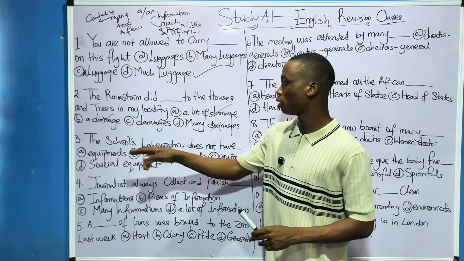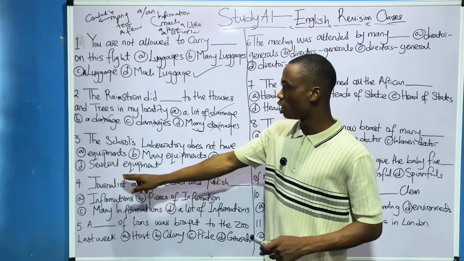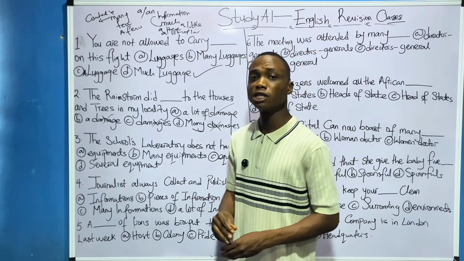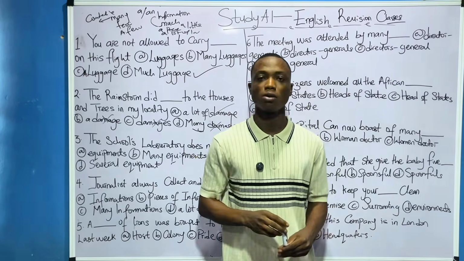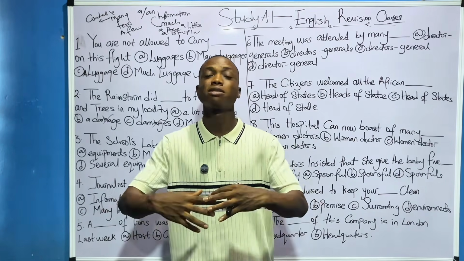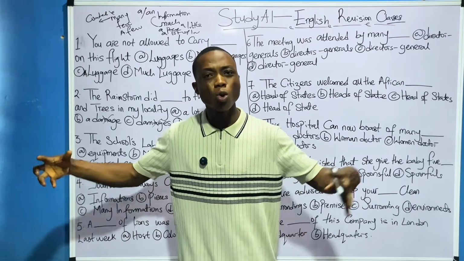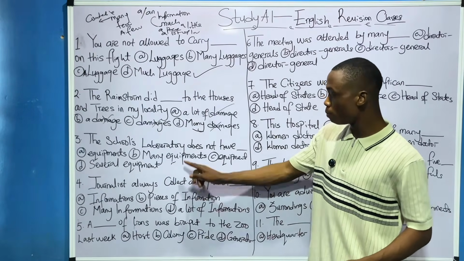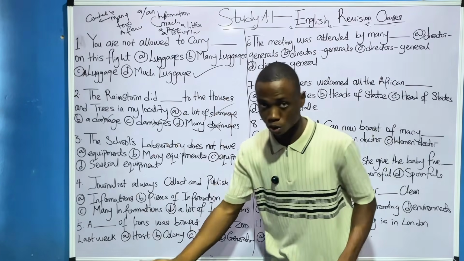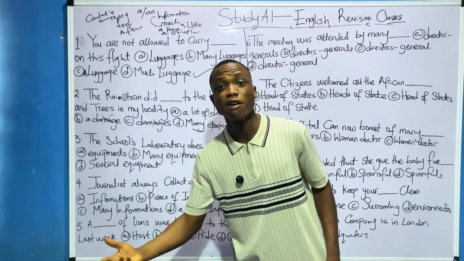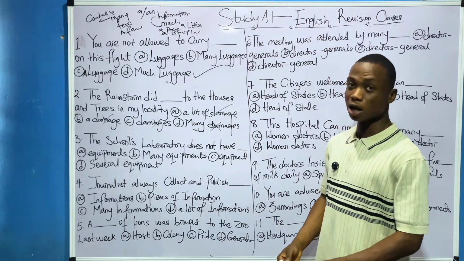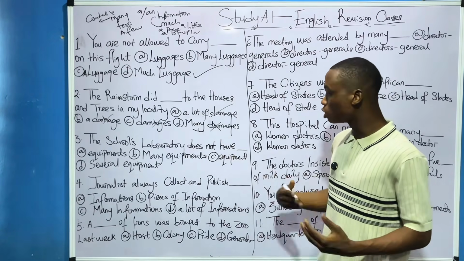Now, question 3. A school's laboratory does not have dash equipment. Equipment, many equipment, several equipment. Tell me, is equipment a countable noun or an uncountable noun? Equipment is a group of things. It can be thousands and millions. They are a group, so that's uncountable. You cannot count it. Equipment, uncountable. Damage, uncountable. Luggage, uncountable. Information, uncountable. Advice, uncountable. You cannot count advice. So equipment is also uncountable.